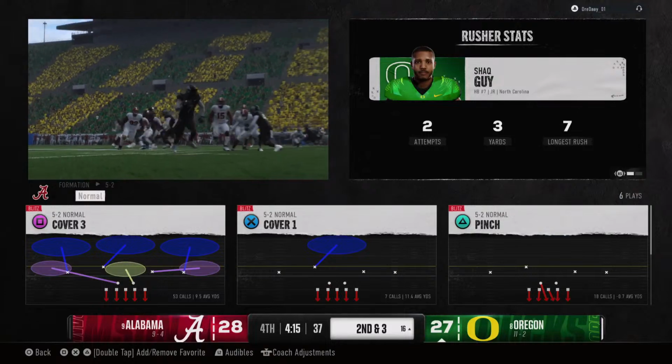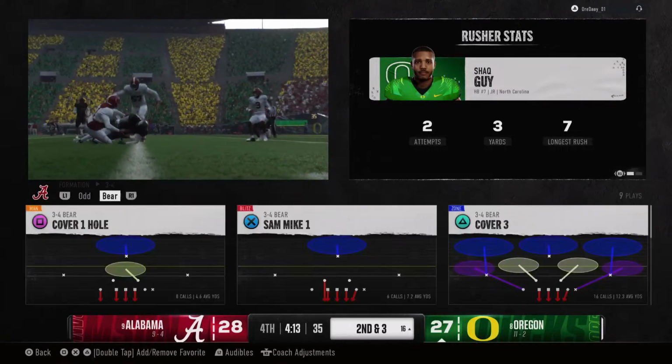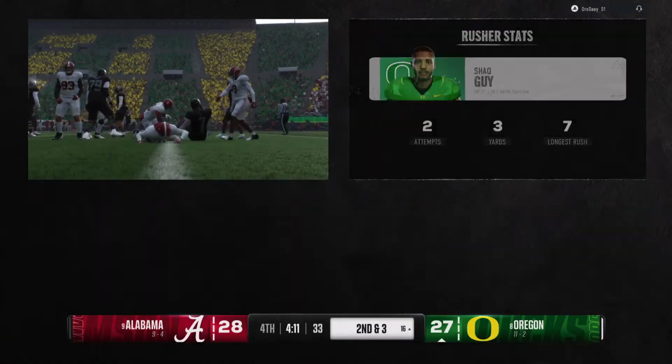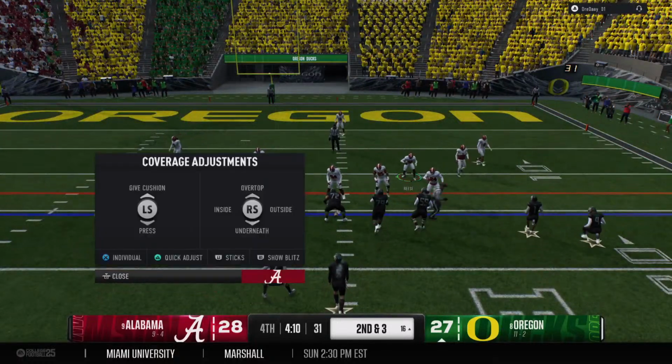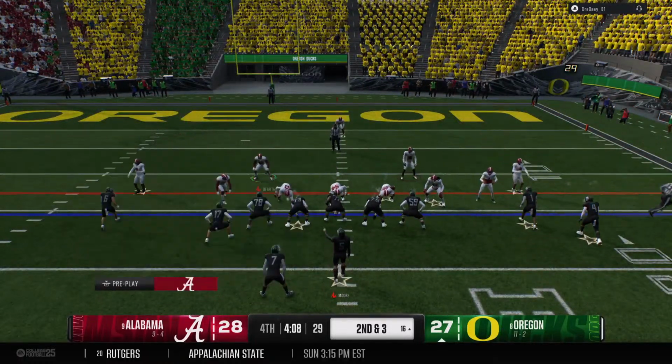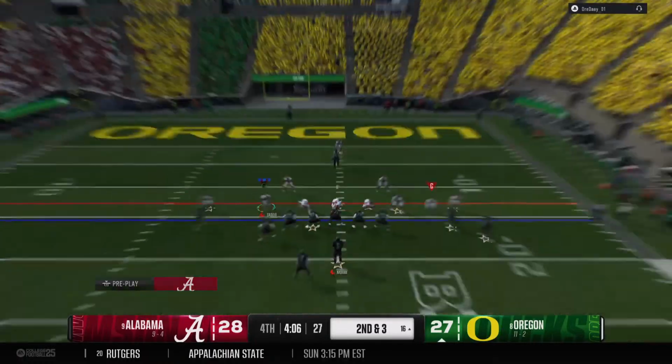So second and 3. I tell you, to be able to pick up a nice gain like that, those offensive linemen have to sustain their blocks. Gave them a chance at a really nice gain. And the Ducks are in the red zone.